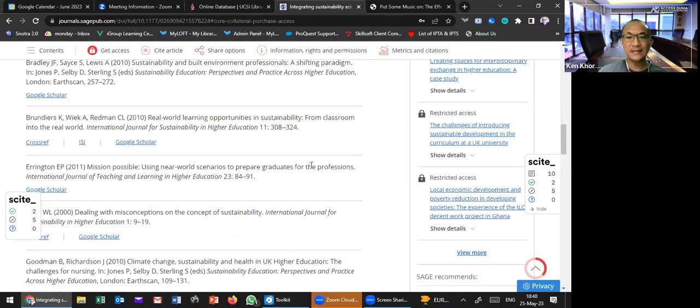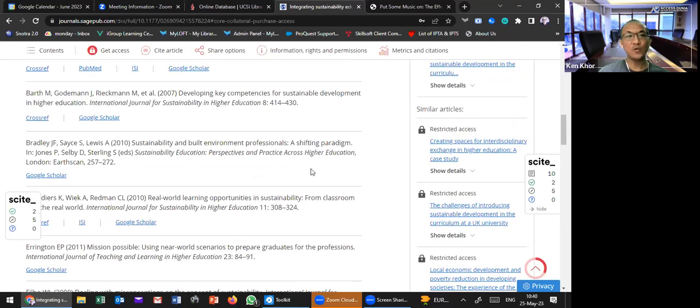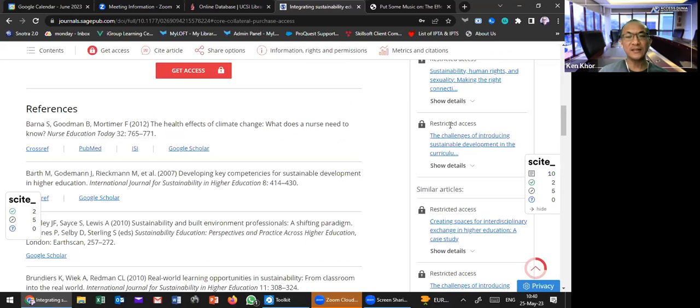So if you log into Sage Journal and you find that some of the articles are under this tab, Restricted access, then you know that most of the time these are old articles published before 1999.